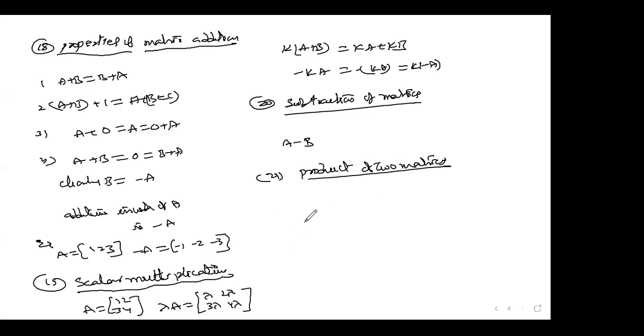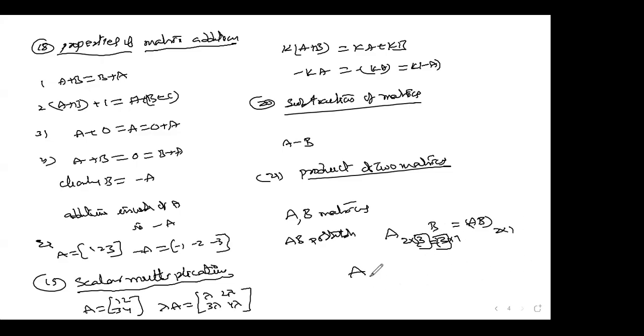See, A and B are two matrices. AB is possible only if the number of columns in the first matrix equals the number of rows in the second. If you write A as 2 by 3, B should be 3 by 1, then it works. The result is a 2 by 1 matrix.